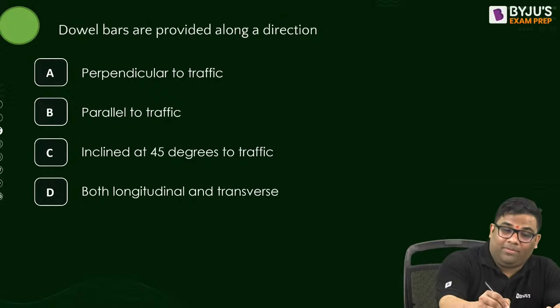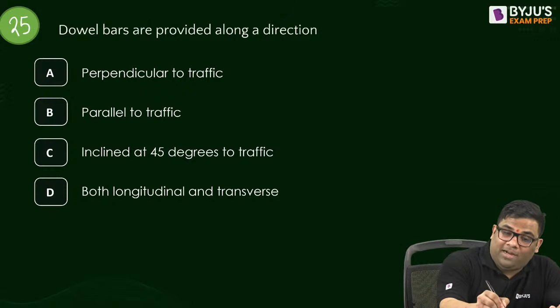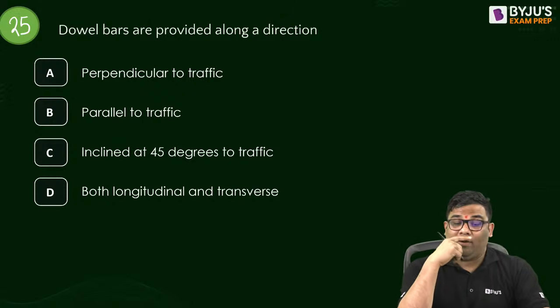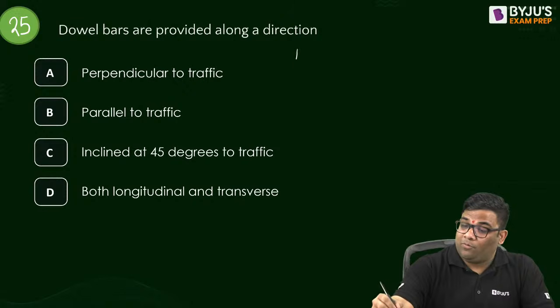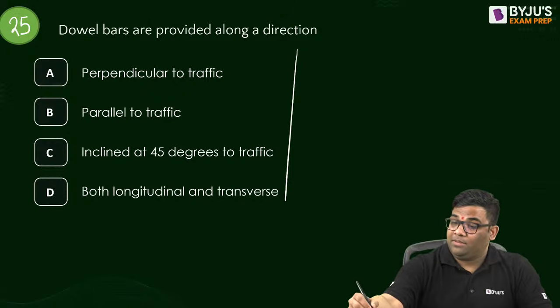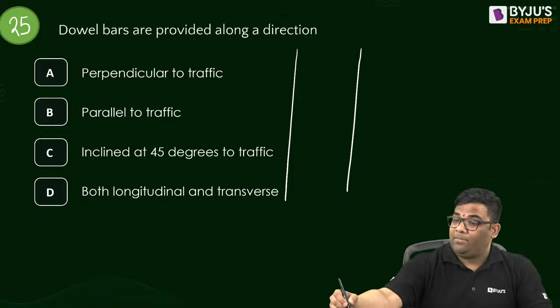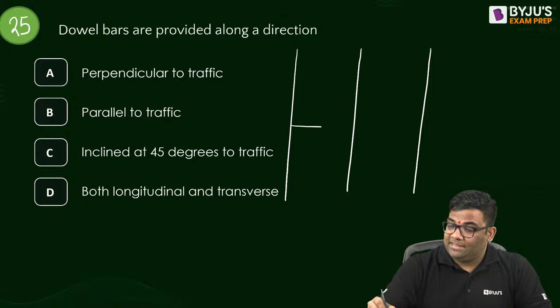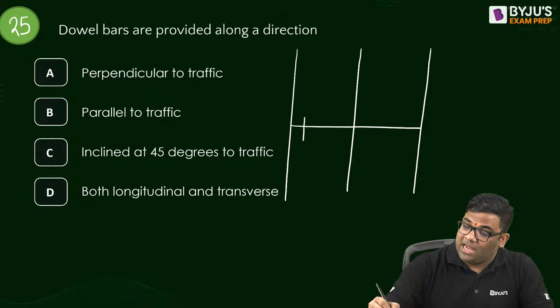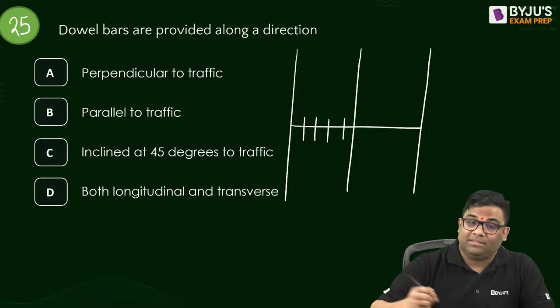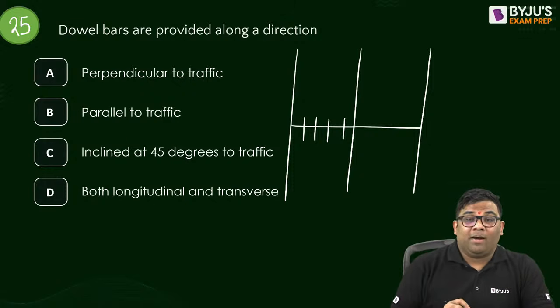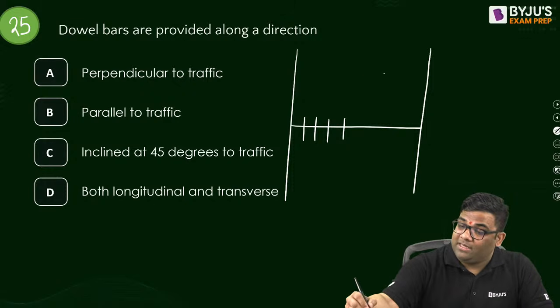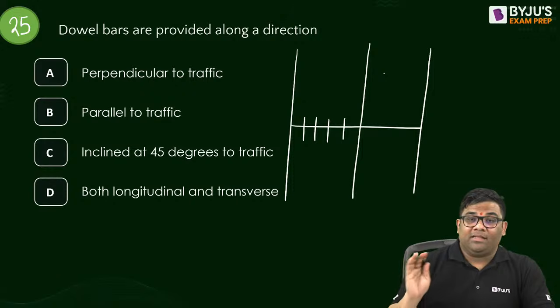Question number 25. Straightforward question. Dowel bars are provided along which direction? Yes, it is parallel to traffic, because dowel bars are provided in the transverse joint.